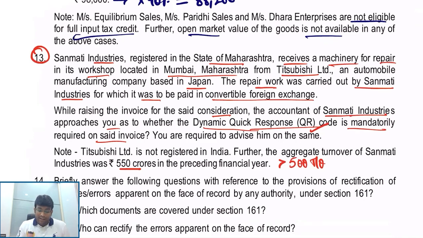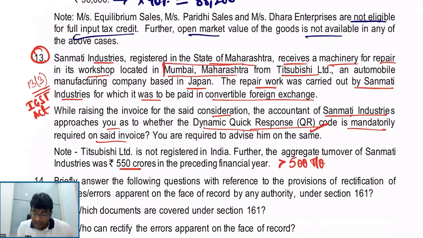Here, if you observe, this is basically a performance related service given by Section 13(3) of the IGST Act. Basically, we are talking about services which require the physical presence of the goods. Place of supply is the place where services are actually performed.